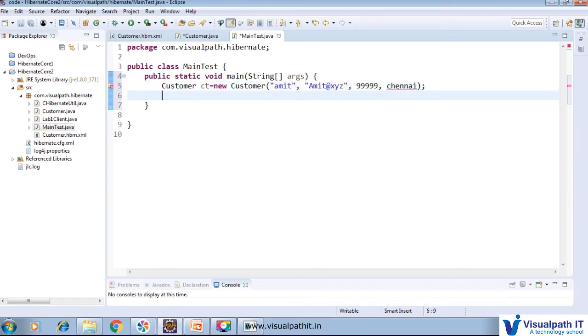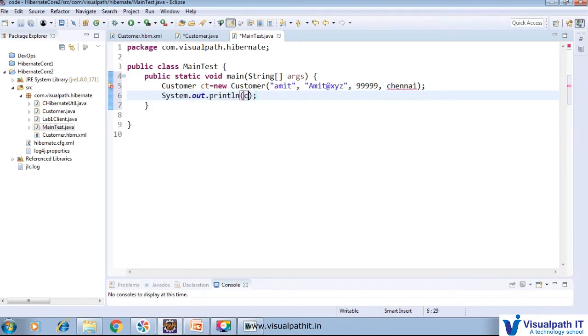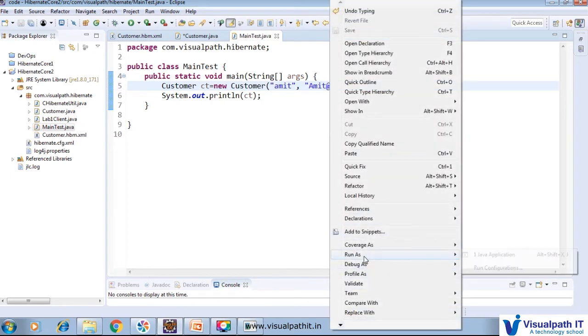So I just created this object. I would like to print this object here. Chennai is a string, so we have to store it under double quotes. Okay, so I just run this.